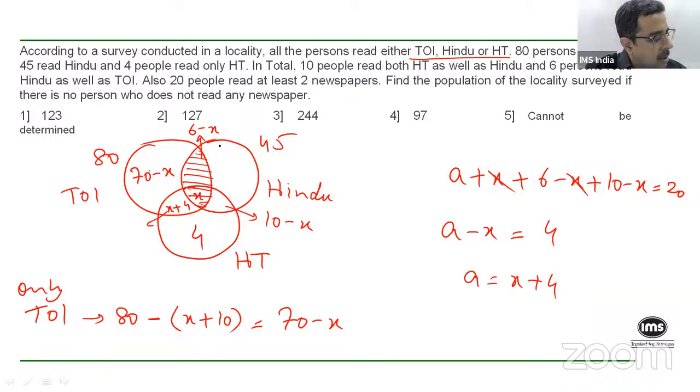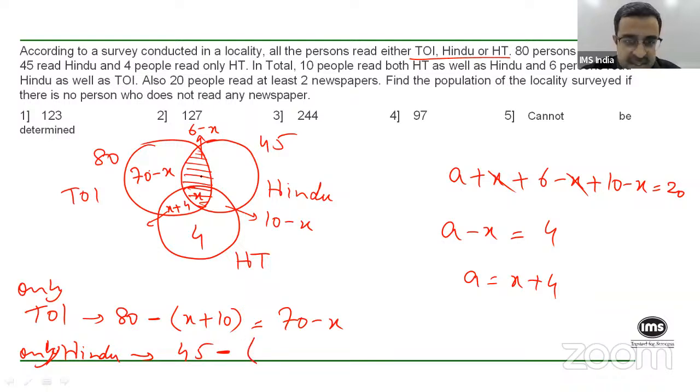Okay. What about only Hindu, right? Now, can we figure that out? We can, no? So only Hindu, let's see what we get, will be 45, which is the total Hindu population, minus what we have.